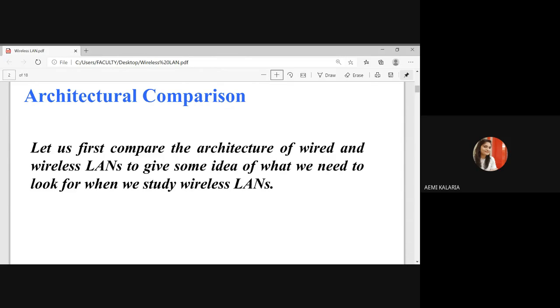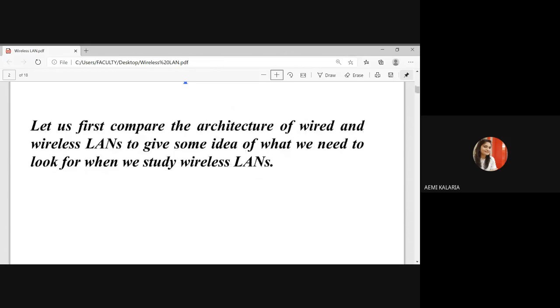Next thing is bandwidth, which depends on what kind of bandwidth we want to use. Then speed, and so many other constraints are there. Whenever we are comparing wired and wireless LAN, I'll share the proper difference with you.